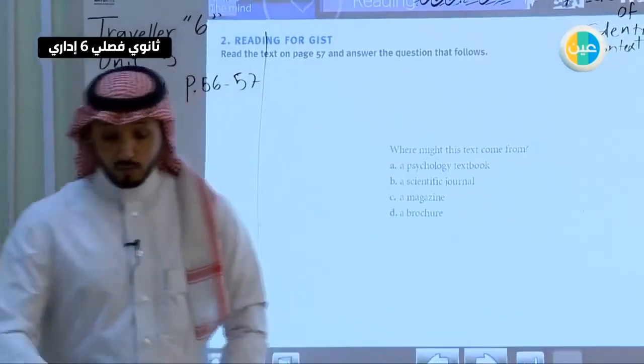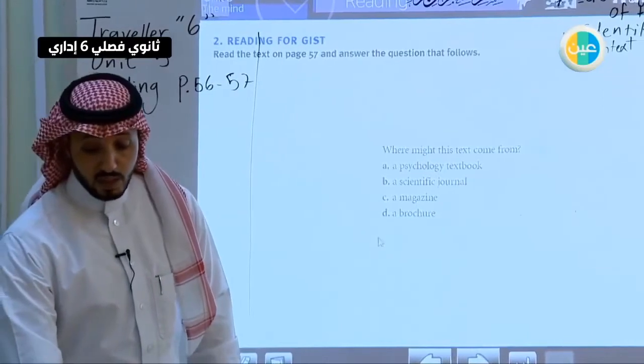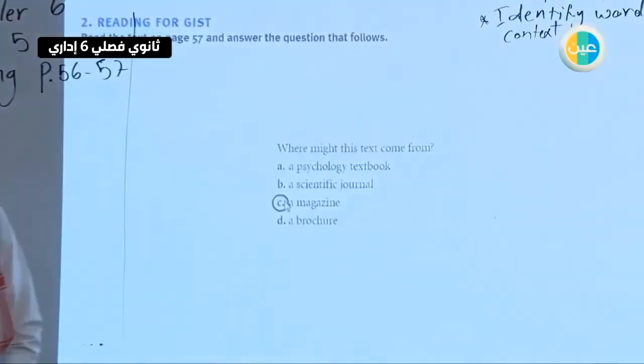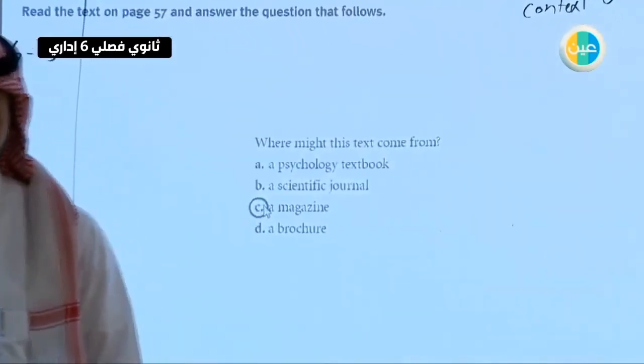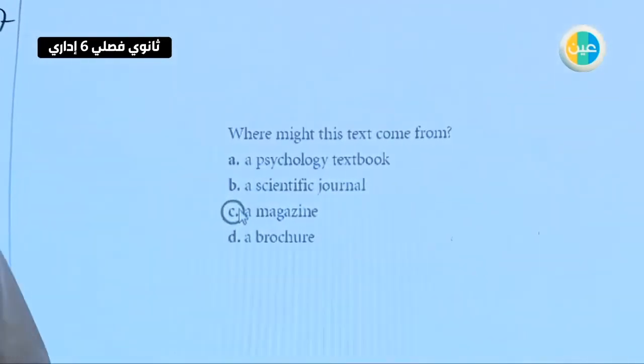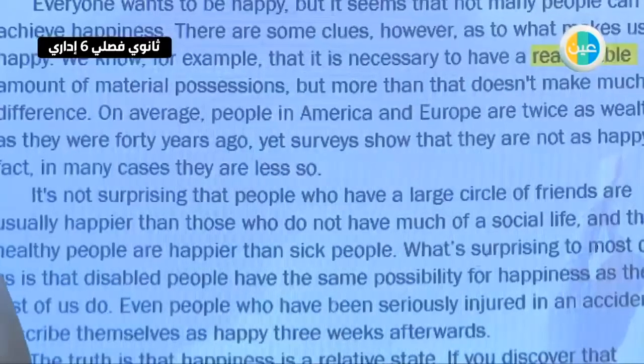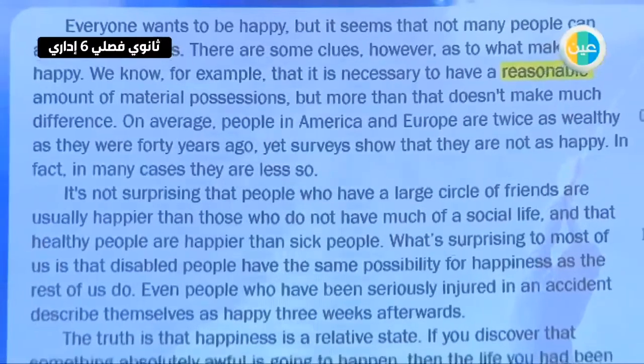So in this paragraph the answer is C. You're reading an article from a magazine. Now let's move to the next part, which is the article.